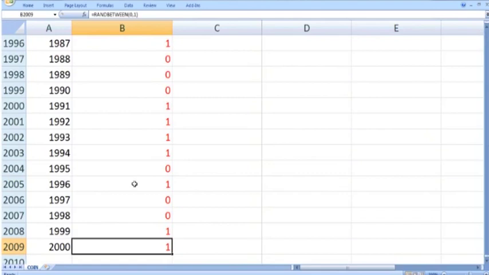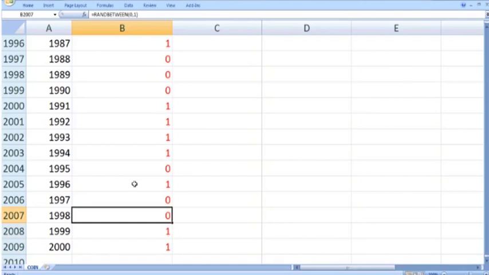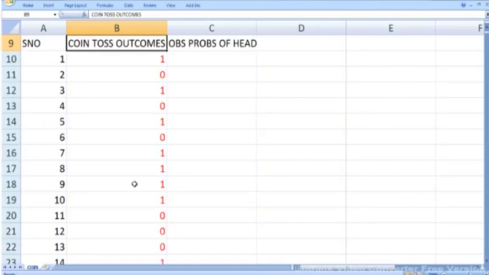This means we have tossed the coin 2000 times in our Excel spreadsheet, and every time we get a different outcome. In the 2000th time we get 1, which means a head occurs. In the 1999th we get head, in the 1998th we get tail, and similarly in the first we get 1, next 0, next 1, 0, and so on.